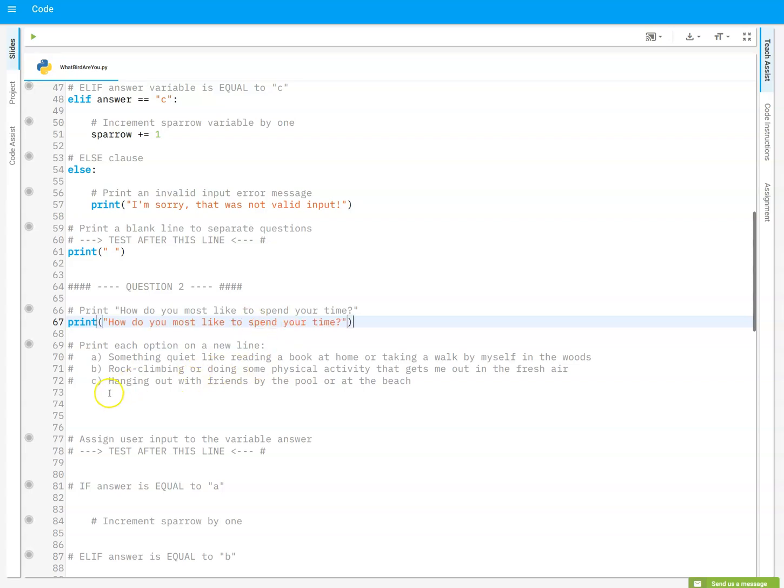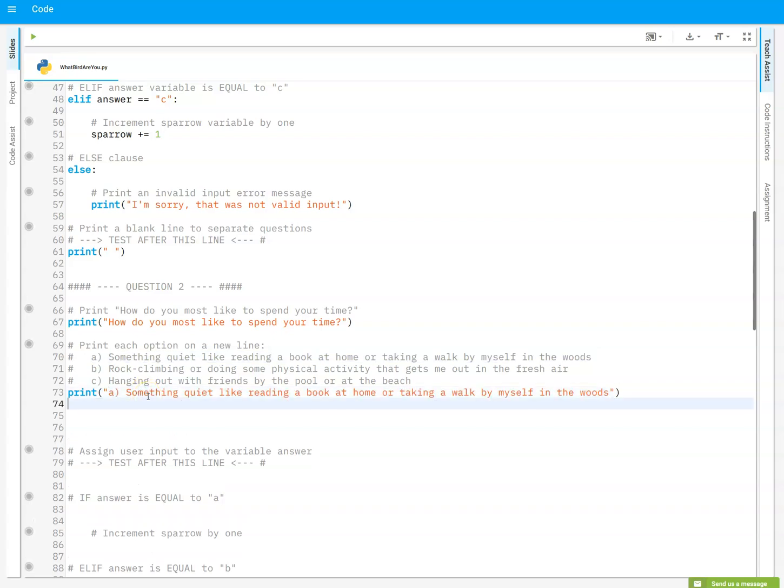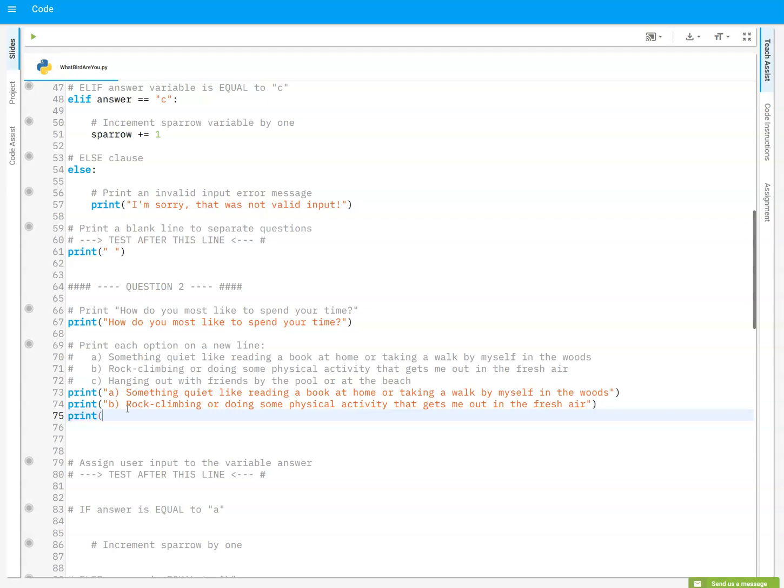That's question number 2. And then I'm going to do for A, B, and C, print. I do need my quotes because I've got A, like that, and then print B. Let's B, like that, and quote and close, and then I have print quote, and then let's get all of C as well.